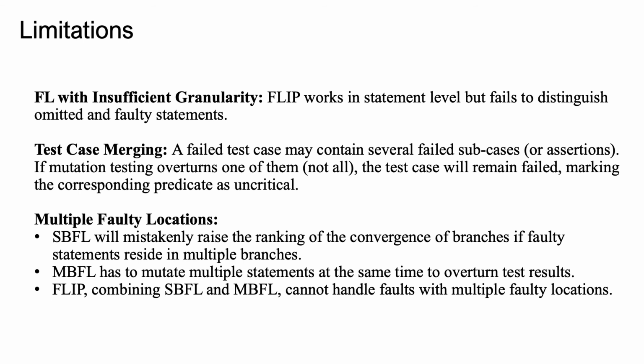Third, like other fault localization techniques, our FLIP cannot handle faults with multiple faulty locations. For example, the spectrum-based fault localization will mistakenly rank the convergence of branches if faulty statements reside in multiple branches. And mutation testing has to mutate multiple statements at the same time to overturn test results.